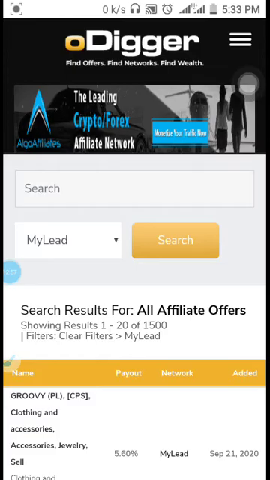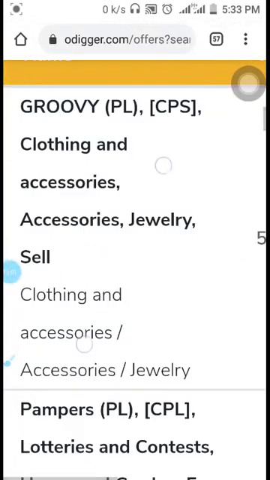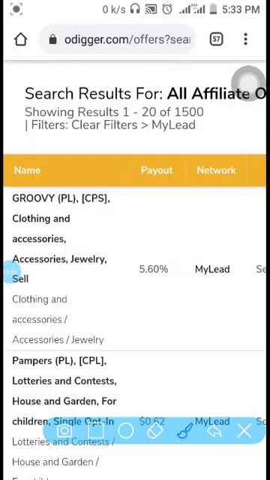Here you can see 5.60% on MyLead. The payout is 5.00%. Then Groovy, the niche here is e-commerce, clothing and jewelry, e-commerce as a niche. It was added on September 21st, 2020. So you can see that I'm updating my channels.